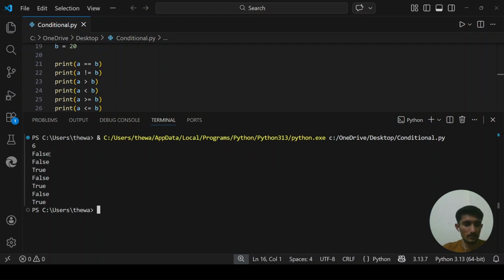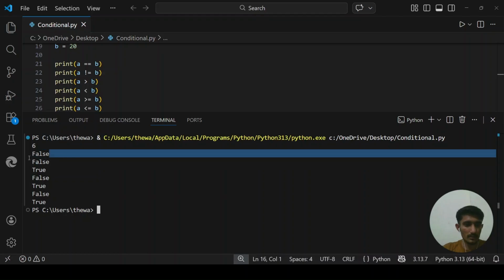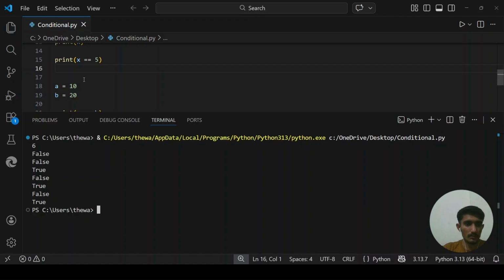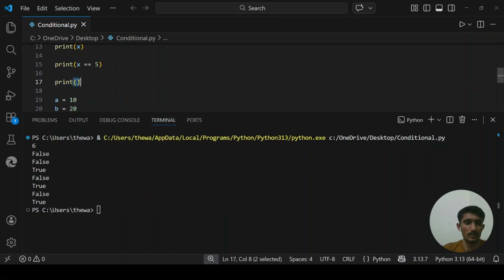There is something messy, so let me create a blank line here. In order to create a blank line after this false, I just have to type print and give these two brackets, without anything else. This will create a whole blank line.